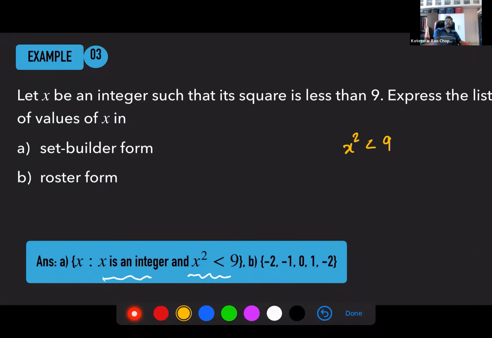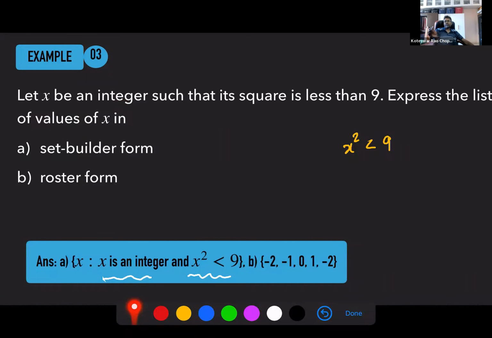Okay, so if x square is less than 9, first just imagine, square of what number is 9? 3. Yes, sir. So you are really looking at numbers which are less than 3. But the moment you pay attention to integer, you know that negative numbers can also be part of this list.